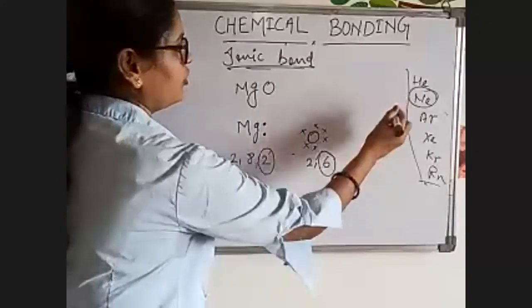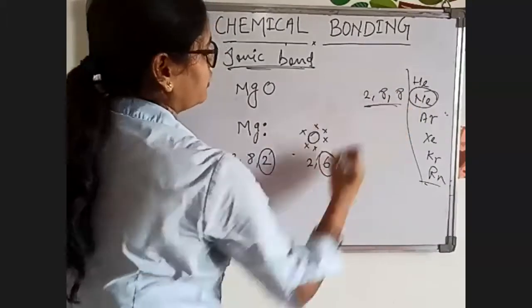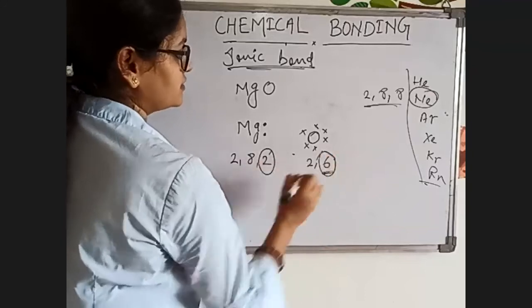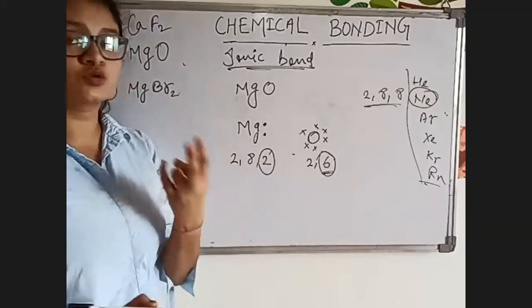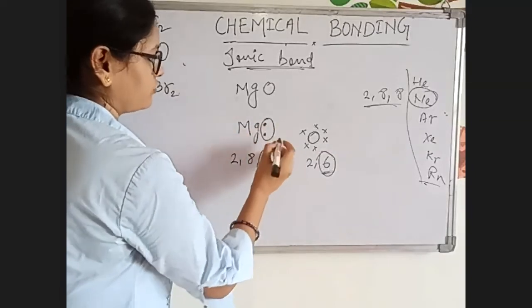So now the nearest noble gas of oxygen is neon, and it has an octet electronic configuration. So now this oxygen wants 2 more electrons. So what will oxygen do? Oxygen will take these 2 electrons here.